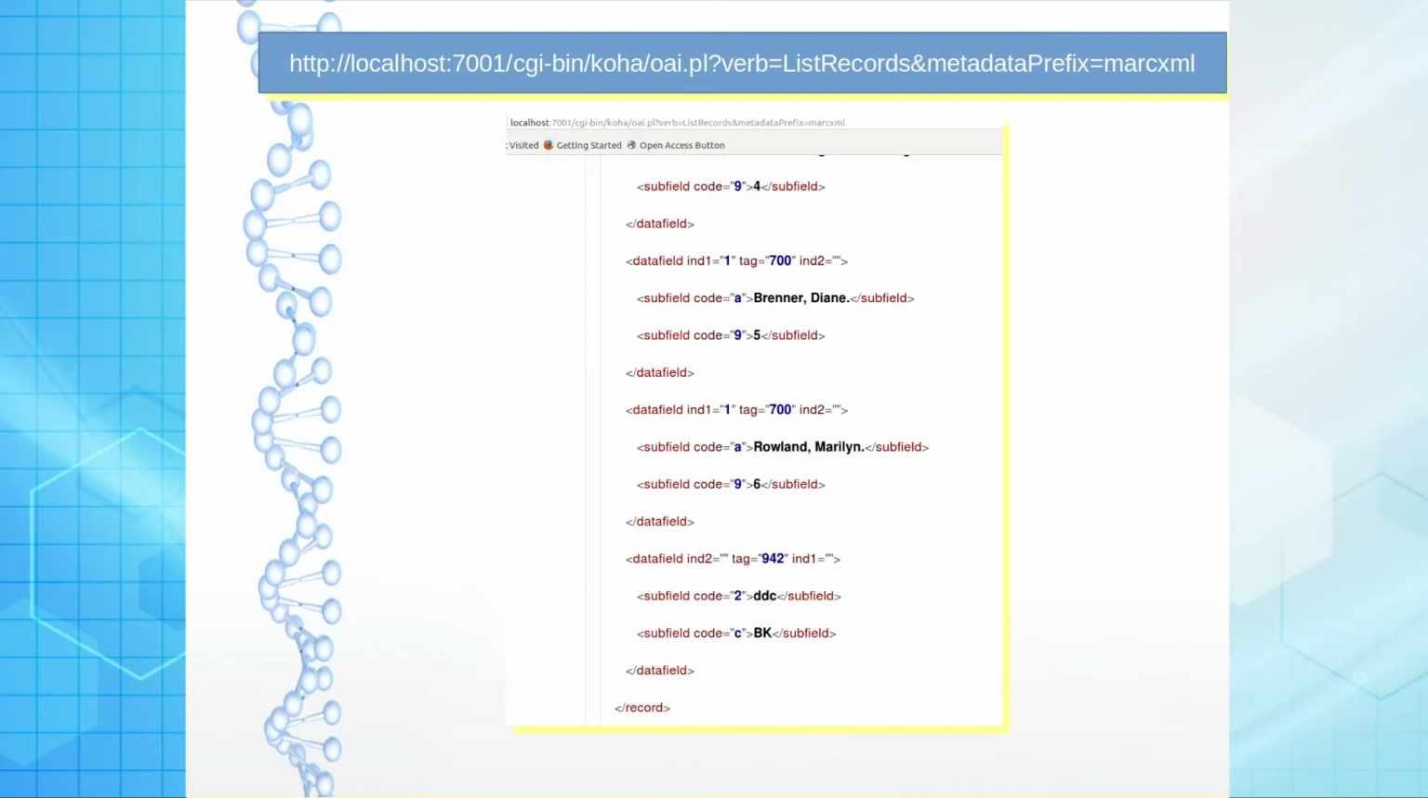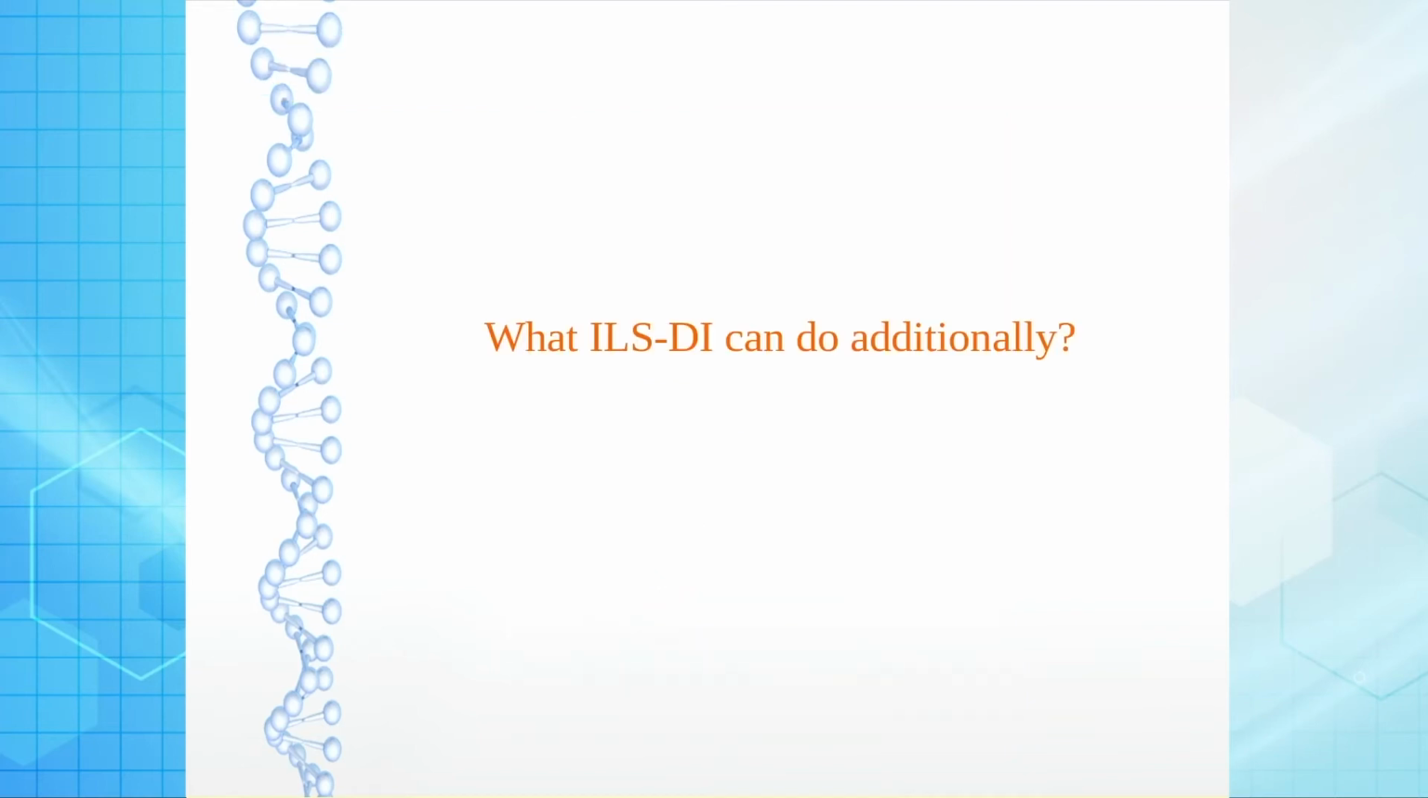So, MARC XML is the best format through OAI-PMH harvesting and can give you both manifestation and item level data. That means all 9xx local fields, but not the item related information.